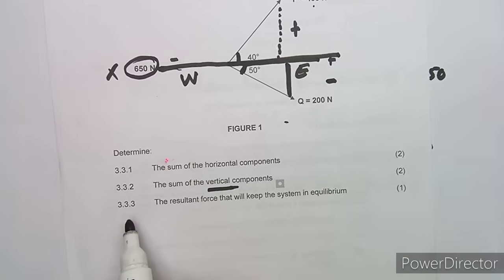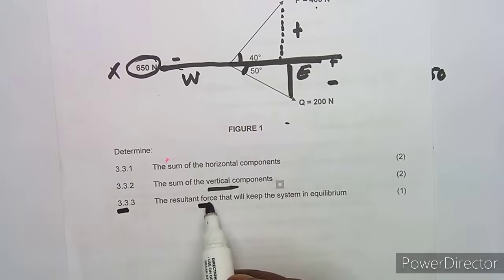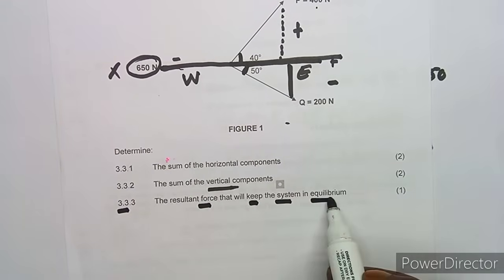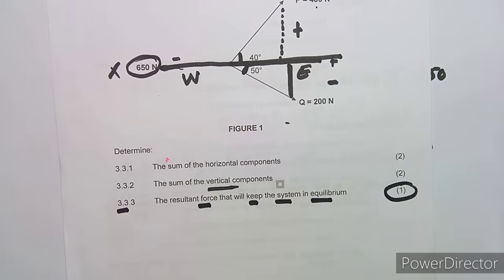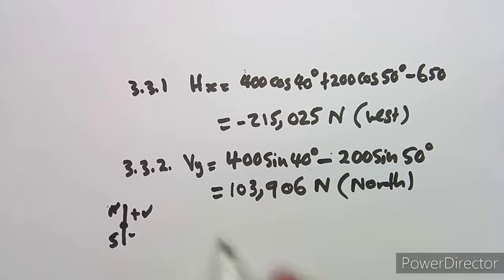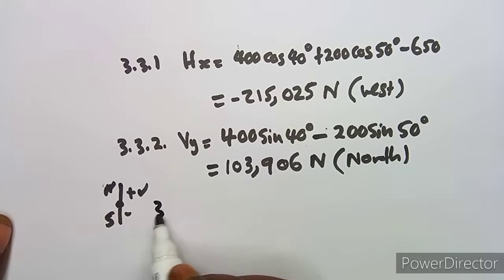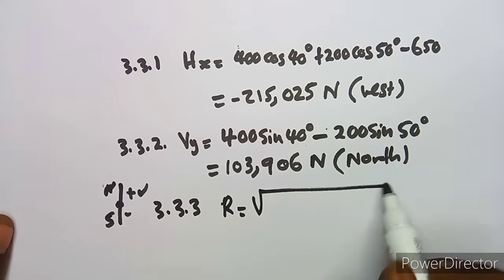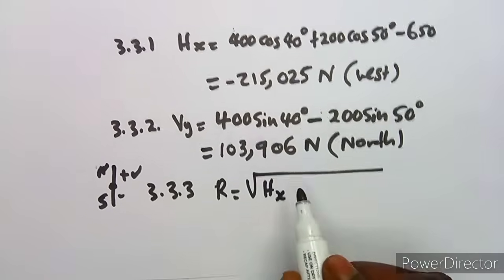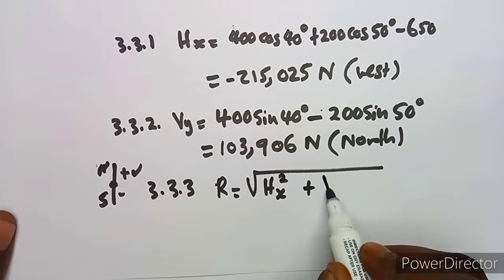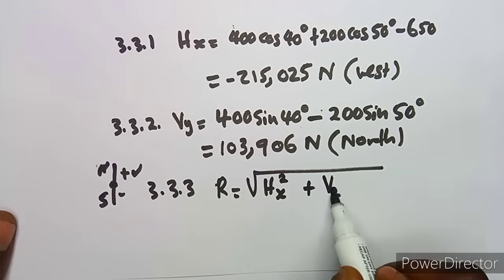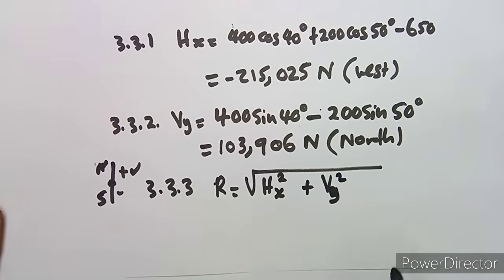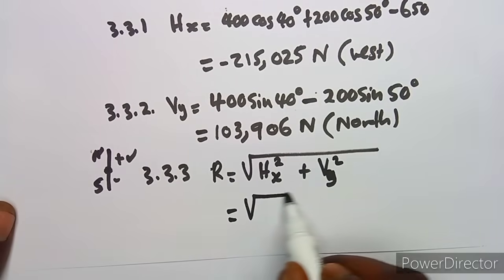And in this case, the question on 3.33 is to calculate the resultant force that will keep the system in equilibrium. So here it's just the resultant. There's no even need for us to represent this on a diagram, we just need the formula. Remember, the formula for calculating the resultant is the square root of the horizontal component squared plus the vertical component squared, like that. So that is what we have in this case.